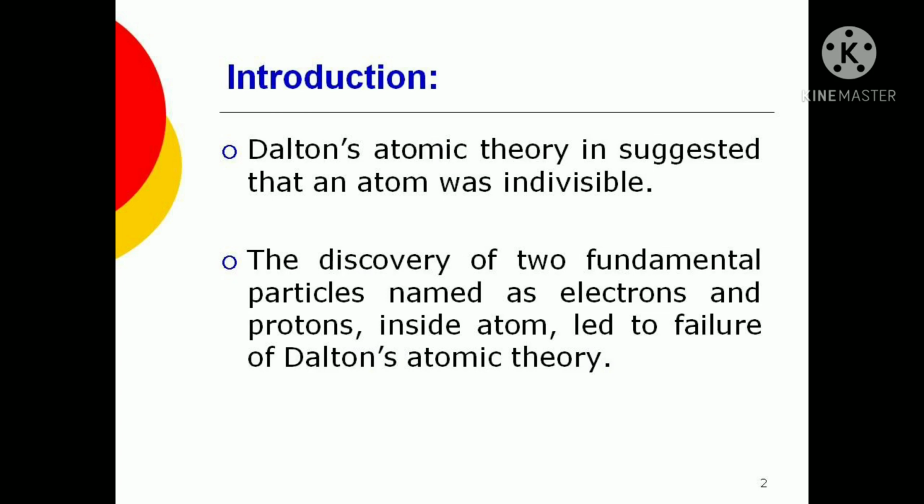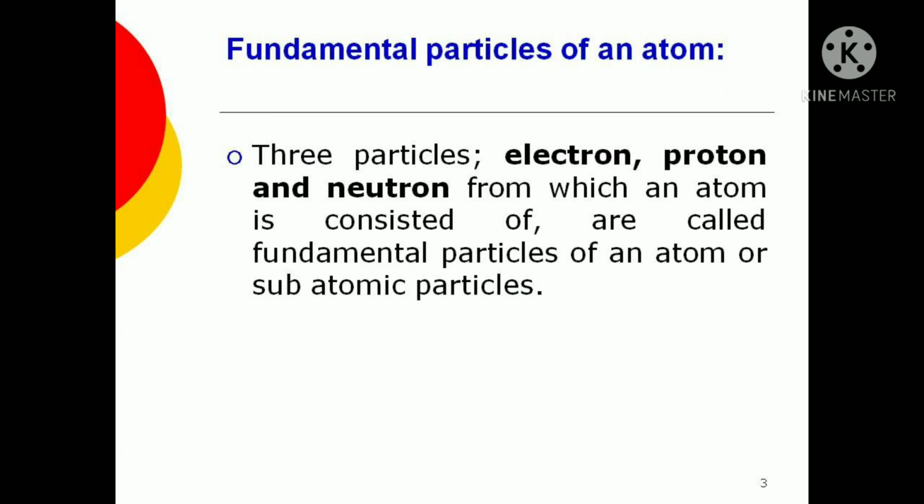So now as we know, all things are made up of matter, and matter is made up of small particles called atoms. We need to understand the structure of atom, and Dalton's theory was not able to explain it properly, and the reason was that in the future we discovered different subatomic particles which are electrons, protons and neutrons, which we call fundamental particles also, and sometimes subatomic particles too. These subatomic particles make the atom, and they provide charges to the atom, like we discussed with ions. So based on which type of subatomic particle it has, there are different charges.